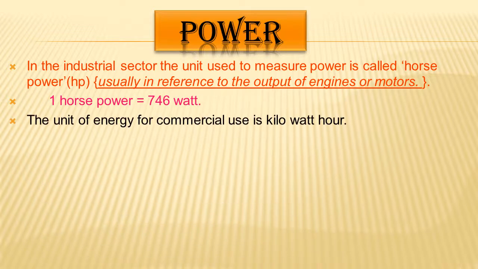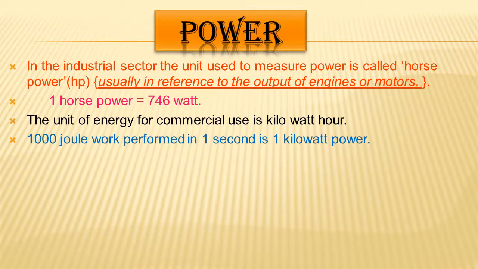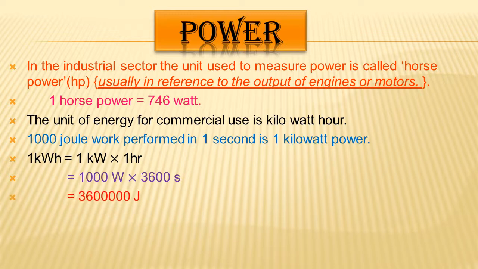The unit of energy for commercial use is kilowatt hour, and 1000 joule work performed in 1 second is 1 kilowatt power. And student, 1 kilowatt hour is equal to 1 kilowatt multiplied by 1 hour. And here 1 kilowatt is nothing but 1000 watt, and 1 hour is equal to what? 3600 seconds. So finally, after multiplying, we get the answer in joule, and 1 kilowatt hour is equal to 3.6 multiplied by 10 raised to 6 joule. This we can write in short form.